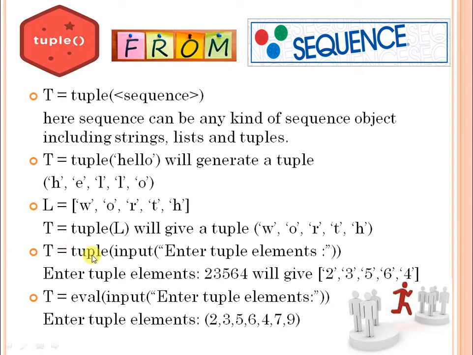But please note, here you have to give like this. 2, 3, 5, 6, 4 will give you 2, 3, 5, 6, 4. But if you enter it with commas, then those commas will also be treated as elements of the tuple. So please be careful while using this type of input.